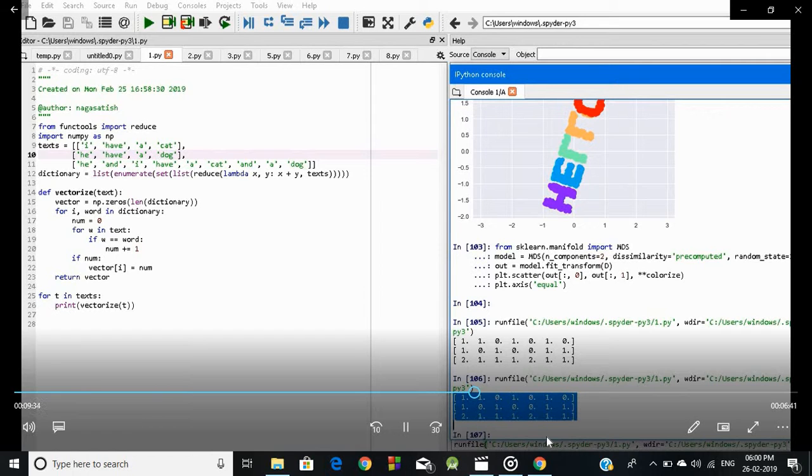And then in the third vector, I is repeated only once, in the second column. That means here we discuss how many times a word is repeating in this program.